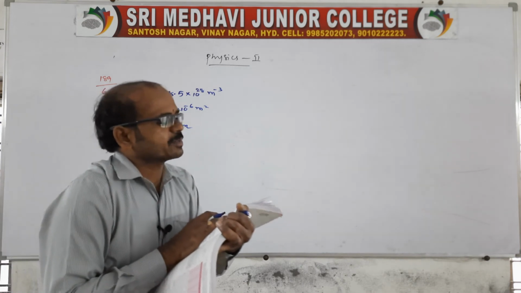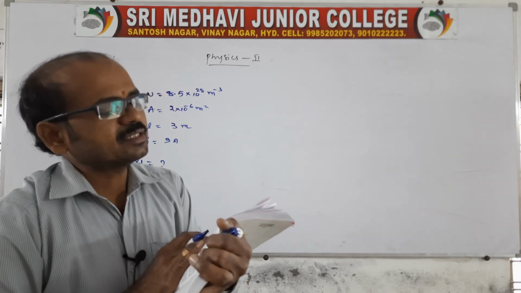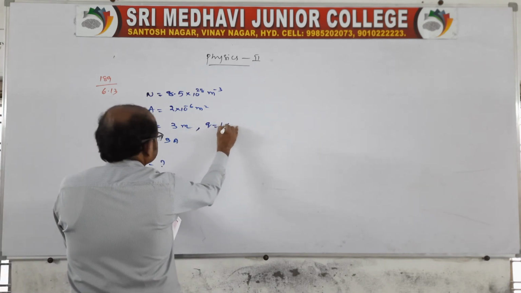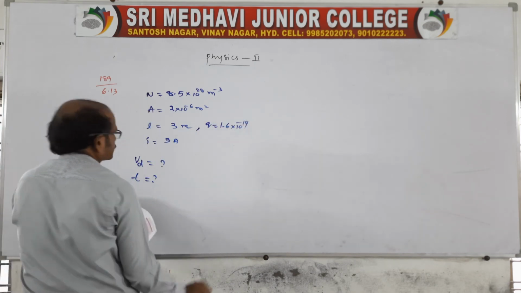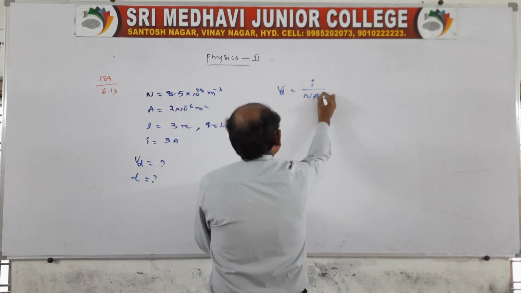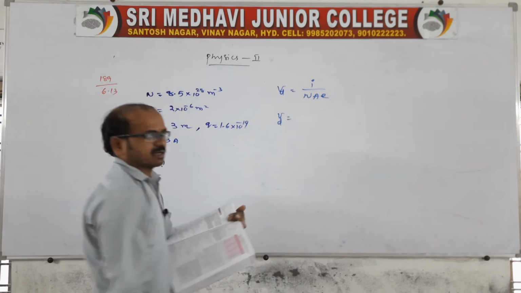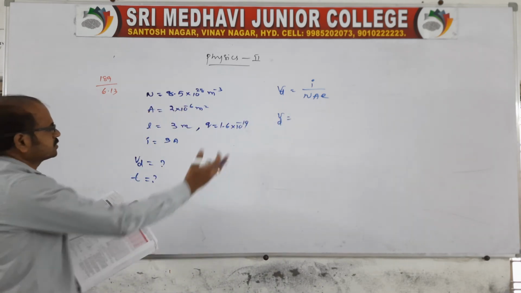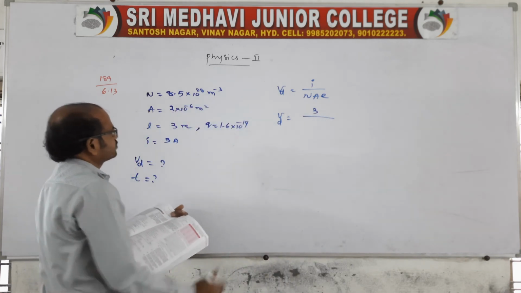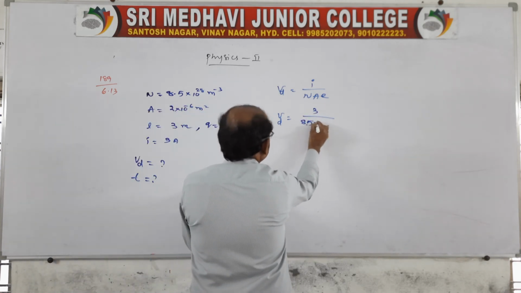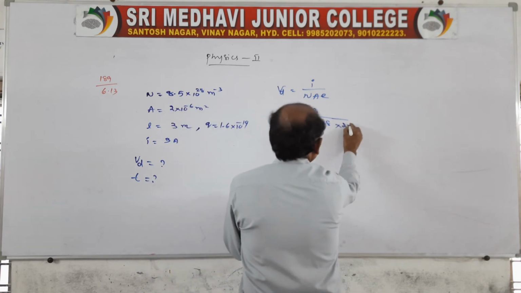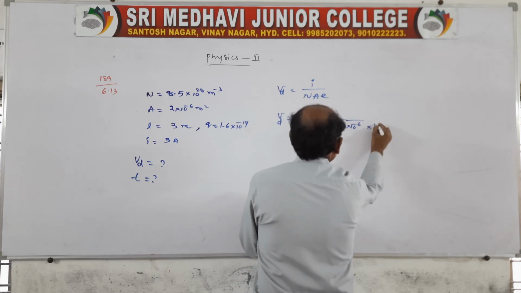So the given information is current, length, and the charge of electron, which we know is 1.6 into 10 power minus 19. The drift speed is I divided by capital N A into E. So the current I is 3, capital N is 8.5 into 10 power 28, area of cross section is 2 into 10 power minus 6, and E is 1.6 into 10 power minus 19.